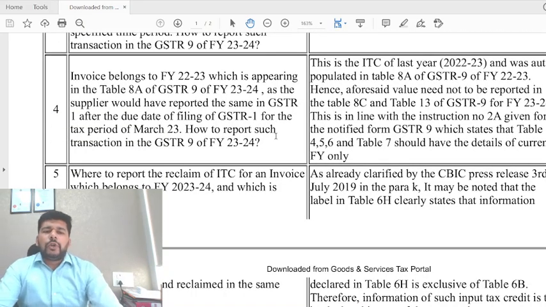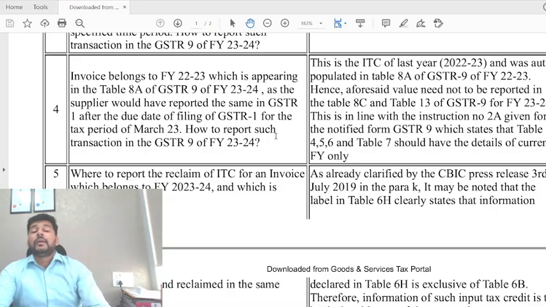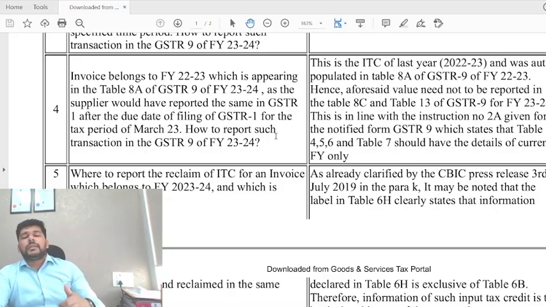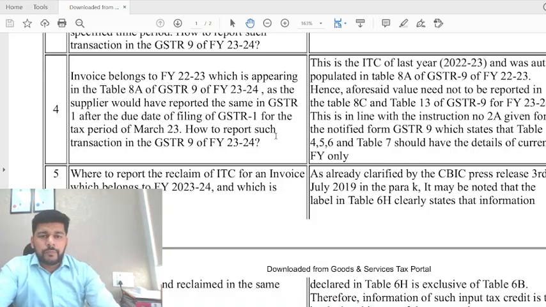Next, the invoice belongs to FY 22-23, which is appearing in the table 8A of 23-24, as supplier would have reported the same in GSTR 1 after the due date of filing GSTR 1 for the tax period of March 23. How to report such transaction? Now see, this is an input tax credit for FY 22-23 which was claimed in 23-24. Now they are saying the invoice is pertaining to 22-23, appearing in the 8A of GSTR 9 of FY 23-24.